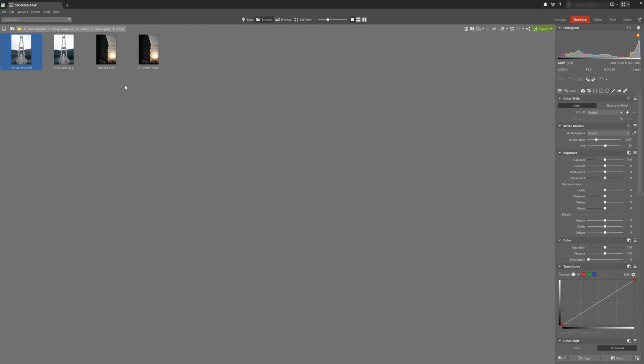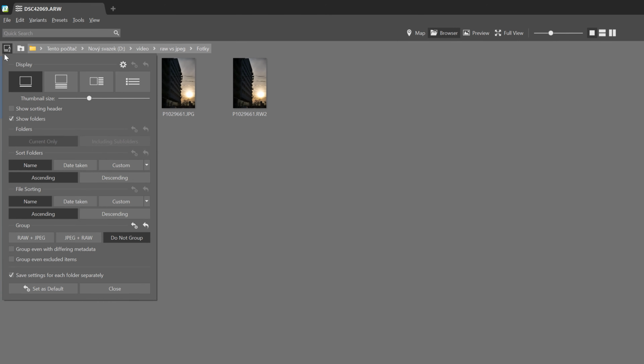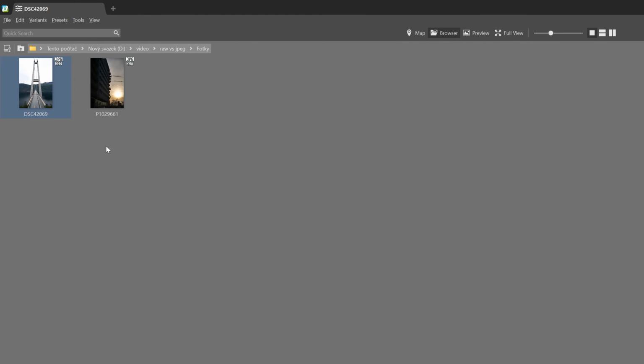We can group images by clicking Display and Sorting in the navigation panel. You can see RAW plus JPEG, JPEG plus RAW, and Do Not Group. The first 2 options mean that one of the 2 files is going to take precedence, and you can choose which one it's going to be. I'm going to go with JPEG plus RAW, which means that JPEG is going to be our priority. And now that my photos are grouped, you can see that one of the formats has a white background on the thumbnail. This means that this is the preferred format and the one you are currently editing.